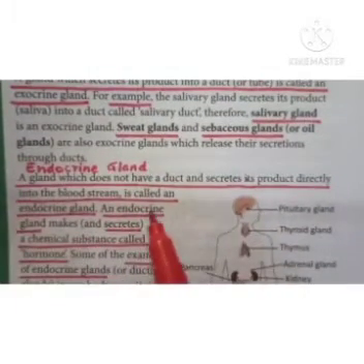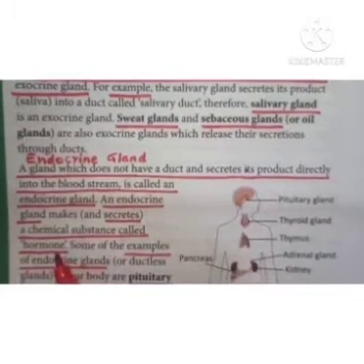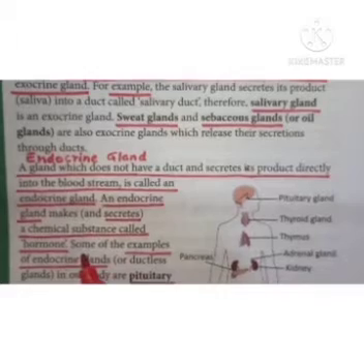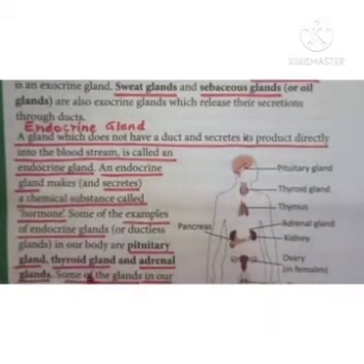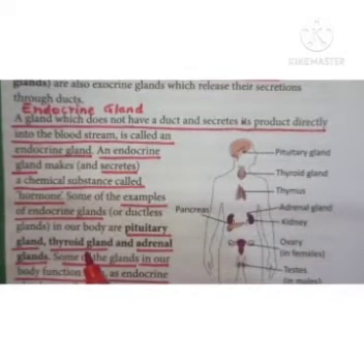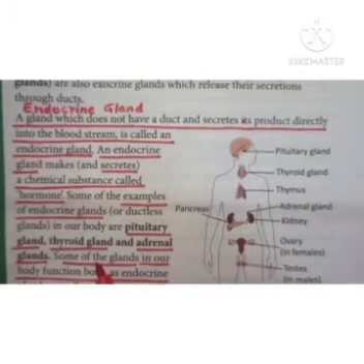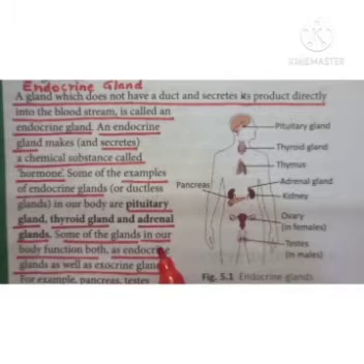Right, now endocrine glands secrete chemical substances, which are called hormones. Examples of endocrine glands are pituitary gland, thyroid gland, adrenal gland, and one more is your pancreas. Actually, pancreas is a gland whose function is both endocrine as well as exocrine.